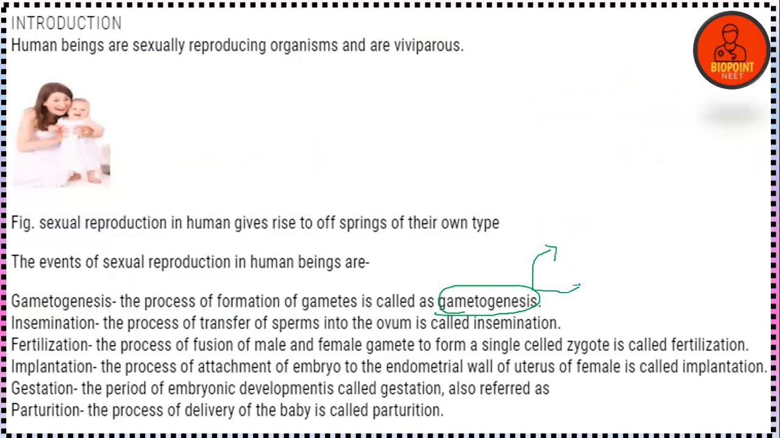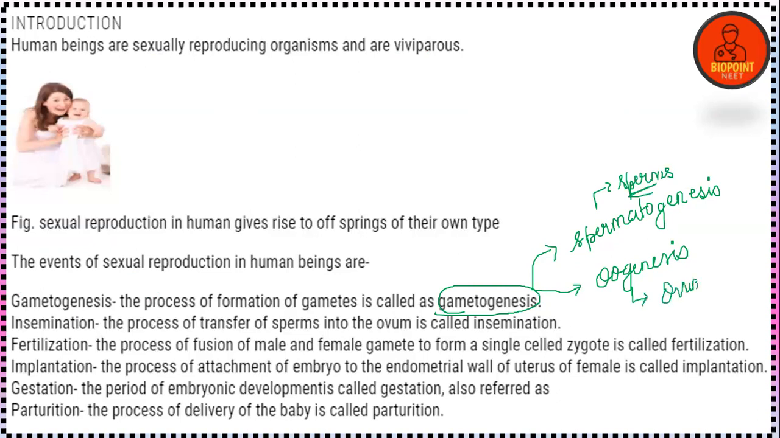So gametogenesis is actually the production of gametes. In case of males, the process of formation of male gametes, that is sperms, is known as spermatogenesis. And in case of females, it is known as oogenesis. Spermatogenesis is the process of formation of male gametes, that is the sperms. Oogenesis is the process of formation of the female gamete, that is the ovum. That is step number 1, gametogenesis.